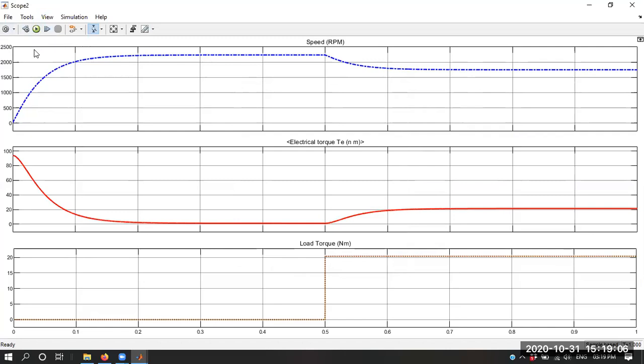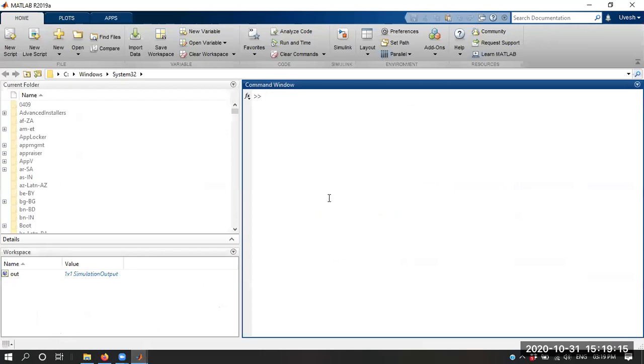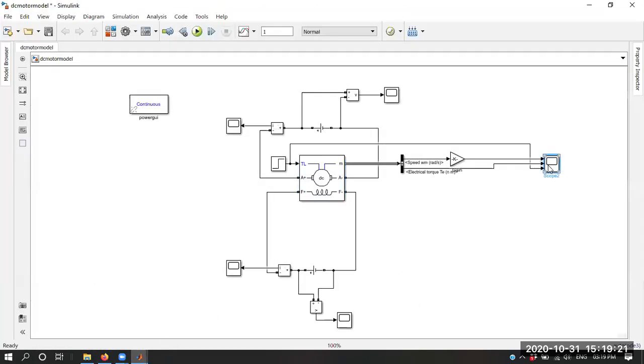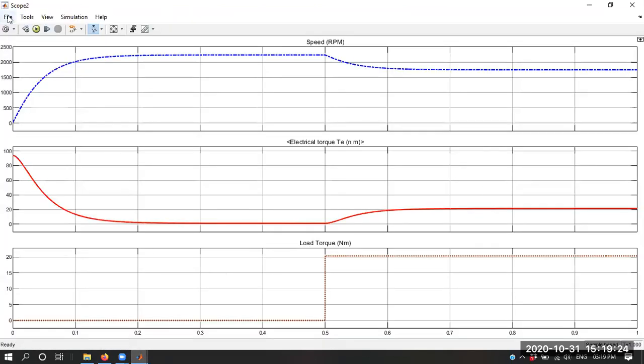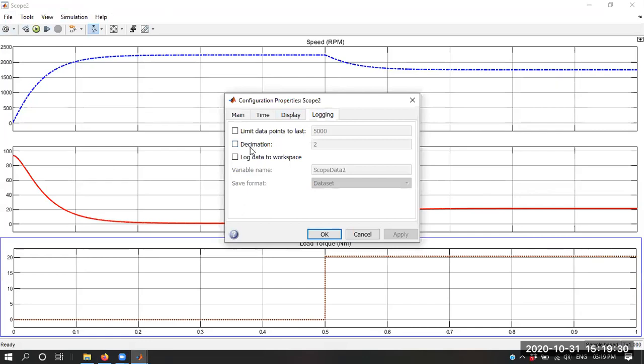You can also store this data. Okay, you can also store this data of the speed, torque, and load torque into the workspace. Suppose if you need that data for the analysis, you can store it in the workspace. So you can go to the configuration properties, go to data logging and just turn on the data logging. Over here you can select a structure with time.